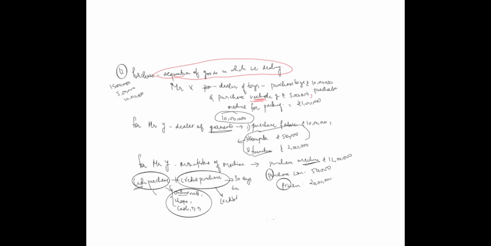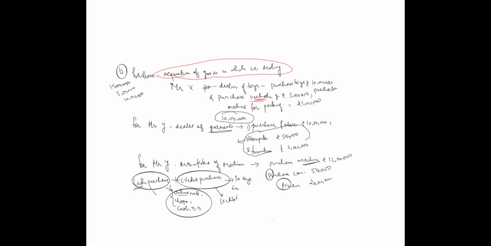What do you mean by purchase? Purchase means acquisition of goods in which we are dealing, strictly related to your basic day-to-day activity. Here I have given one example. Mr. X is a dealer of toys. He purchases toys of rupees 10 lakh, a vehicle of rupees 5 lakh, and machinery for packing for 1 lakh.